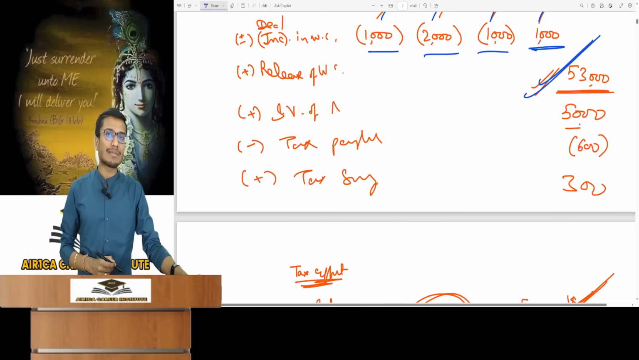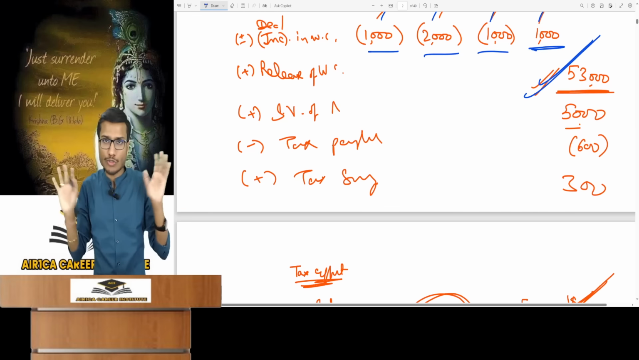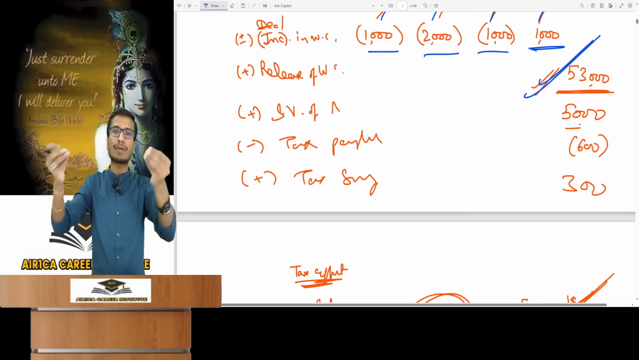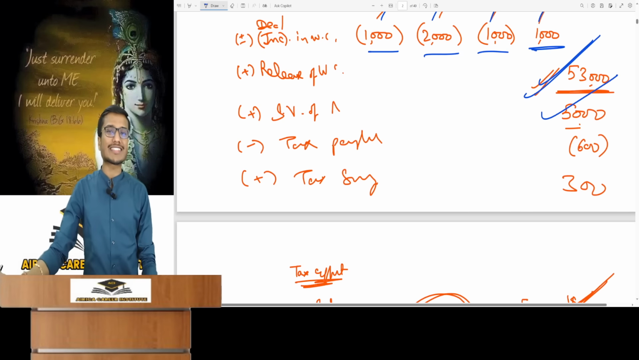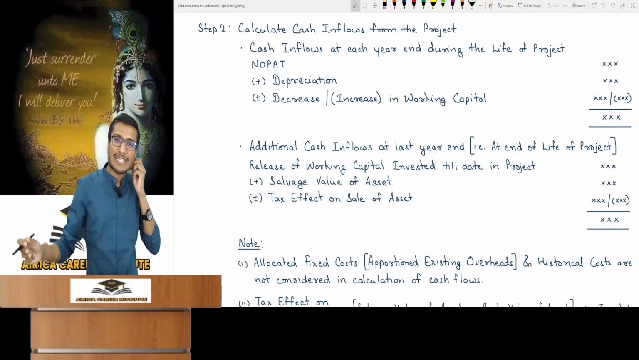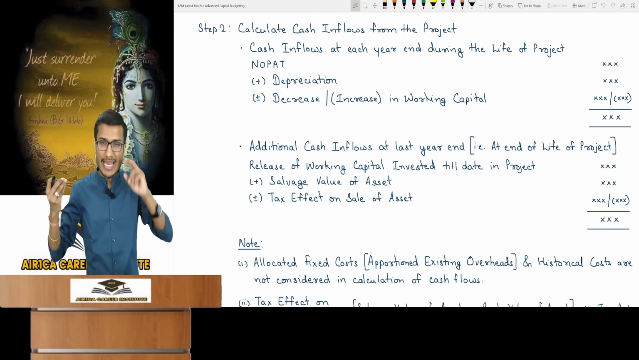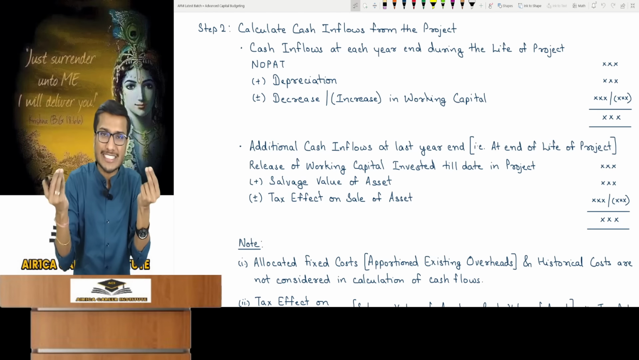Also in the final year, you'll receive the asset salvage value. Since its useful life will be over, you can then sell it as scrap and realize whatever money you get from that. Salvage value. And when you get the salvage value of the asset, there will also be a tax effect on it. So in the last year, when you sell the asset, you will get the salvage value. If you get salvage value, it also brings a tax effect, and when you sell, it's capital gain.